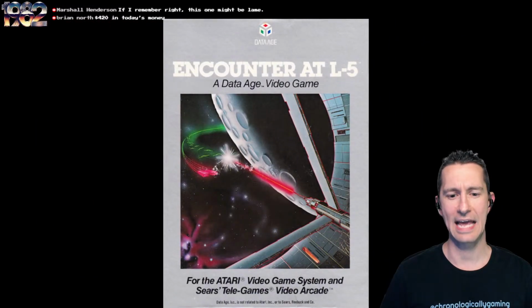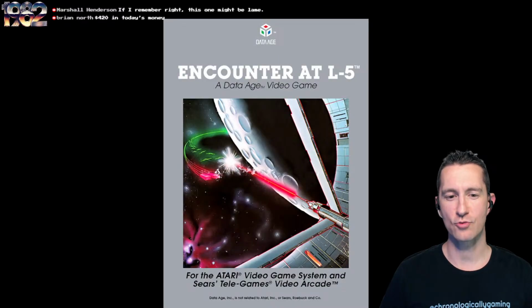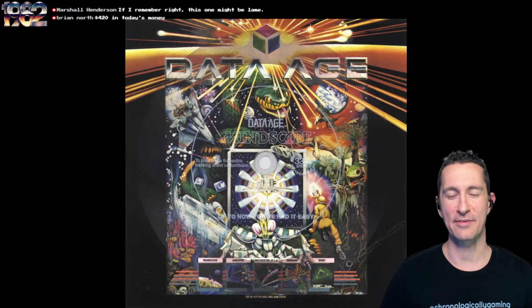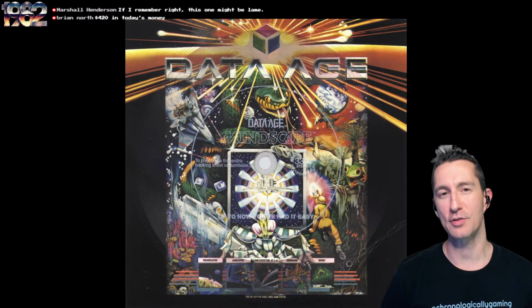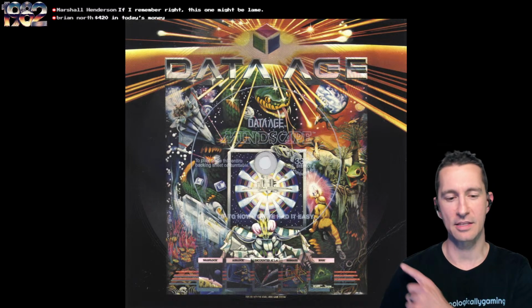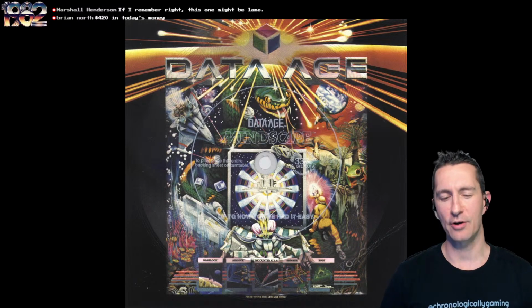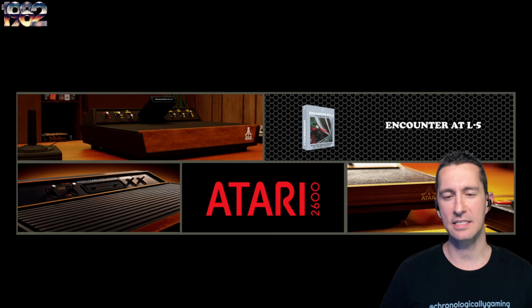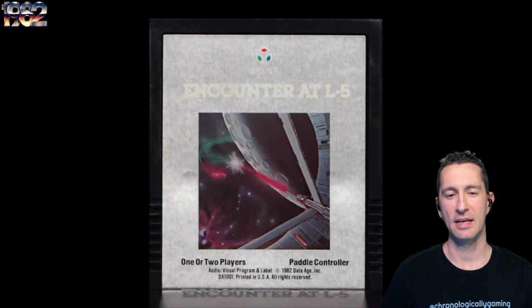Let's see the other artwork for Encounter at L5. We have the grungy look and the cleaned up look. The actual scan and then the reconstructed box. Same with the back of the box. And then we have, as with the other Data Age games, the Mindscape vinyl record. It's not like included with the box, but it gives a nod to the other Data Age games down at the bottom. Warp Lock, Airlock, Encounter L5, Snake, and Bugs. Which we've already seen Bugs and Journey Escape so far.